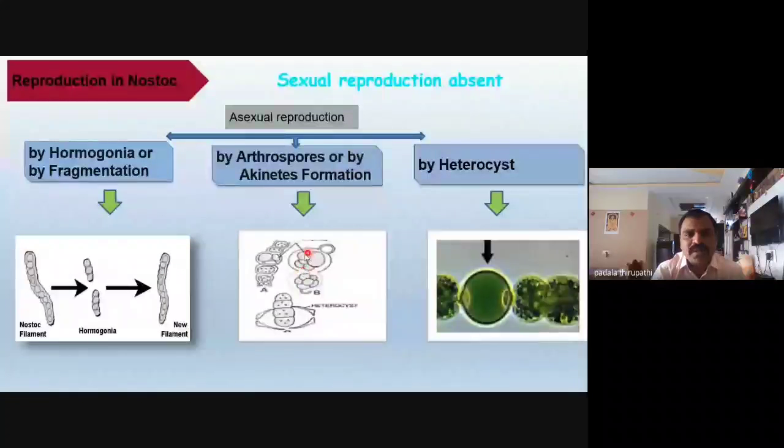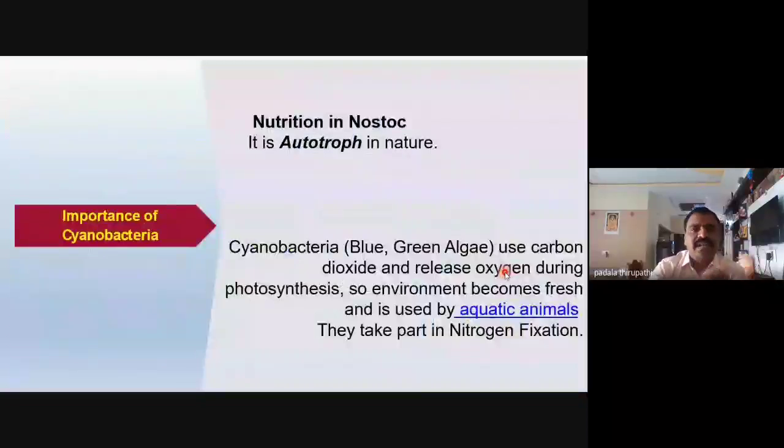Here, arthrospores we can also call endospores, you know. Inside the cell, the cell is able to produce spores, covered by a thick cell wall. Whenever favorable conditions occur, these cells are able to produce the complete thallus of the Nostoc. And this is the heterocyst, you know, these are the polar nodules, two polar nodules observed in the heterocyst cell. Whenever it is converted into a normal vegetative cell, this cell is able to produce a new Nostoc thallus.